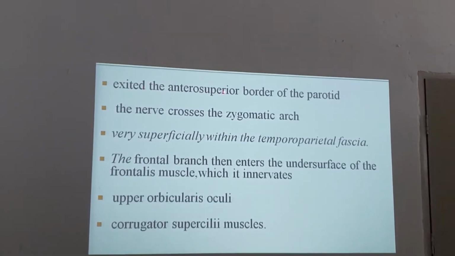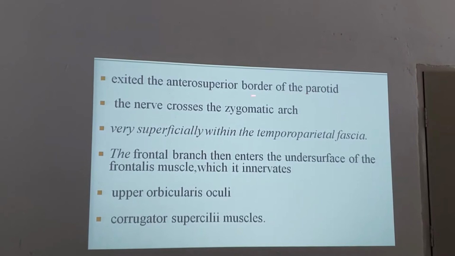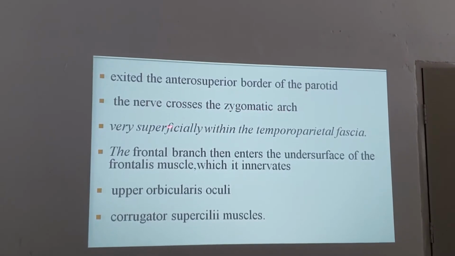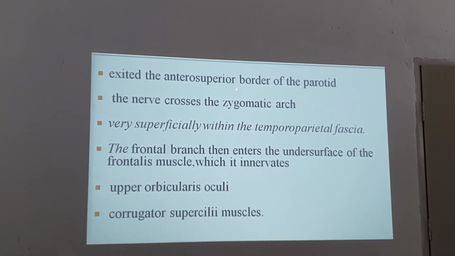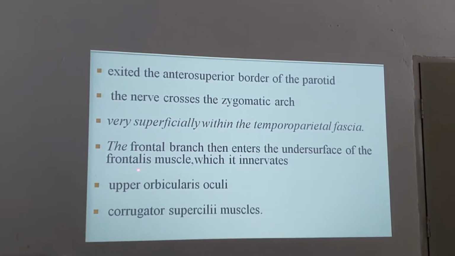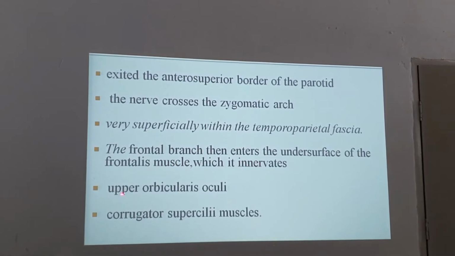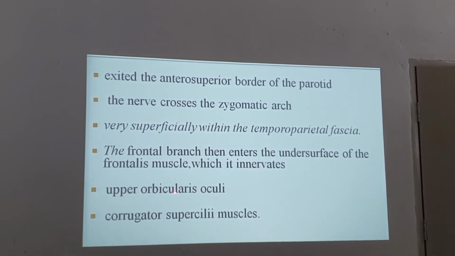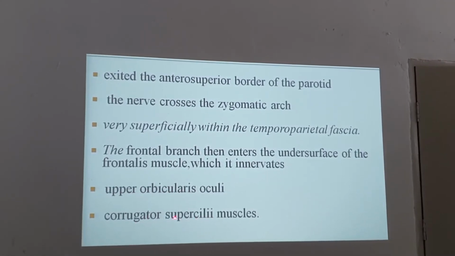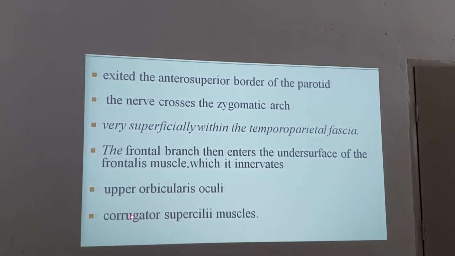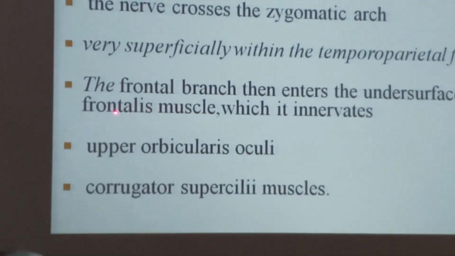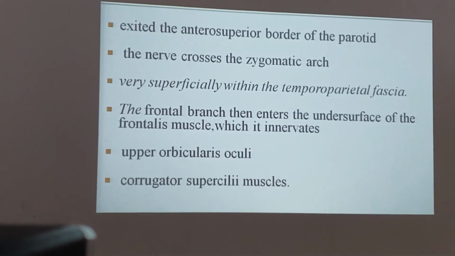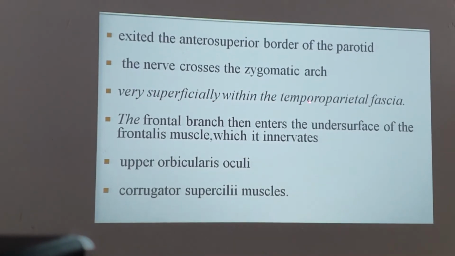Exiting from the anterior superior border of the parotid, the nerve crosses the zygomatic arch very superficially within the temporoparietal fascia. The frontal branch then enters the undersurface of the frontalis muscle, which it innervates, and also the upper orbicularis oculi and corrugator supercilii muscle. So yesterday we have seen this orbicularis oculi, corrugator supercilii, and the frontal branch enters under the frontalis muscle. Even the frontalis muscle is innervated by that. So very superficially within the temporoparietal fascia.